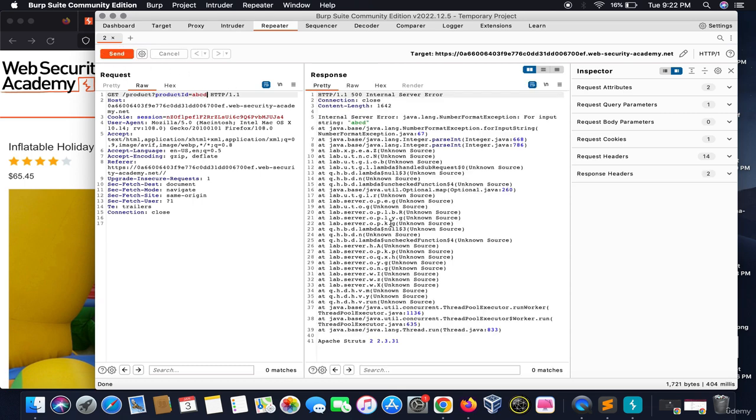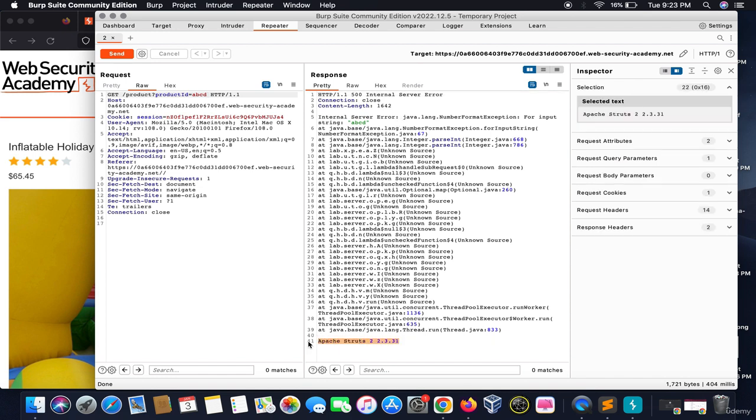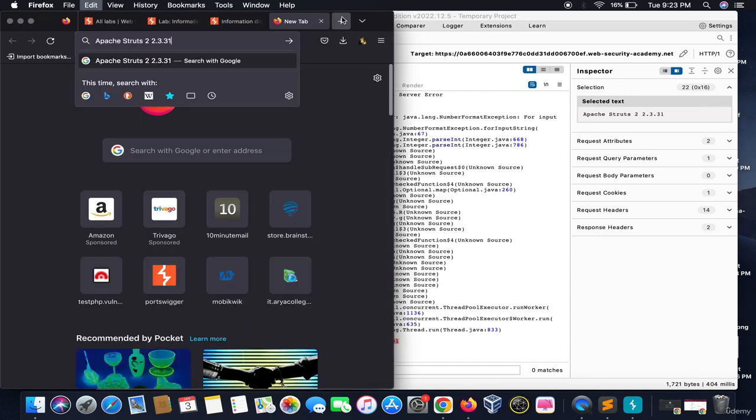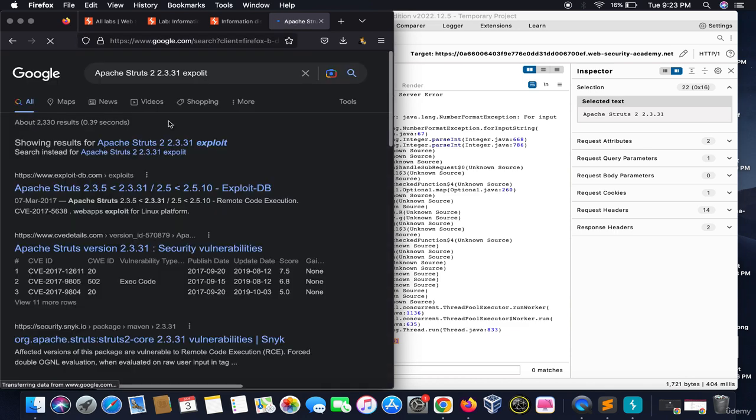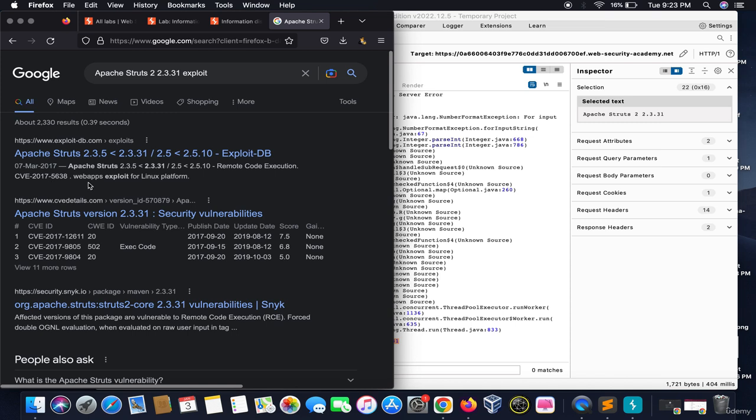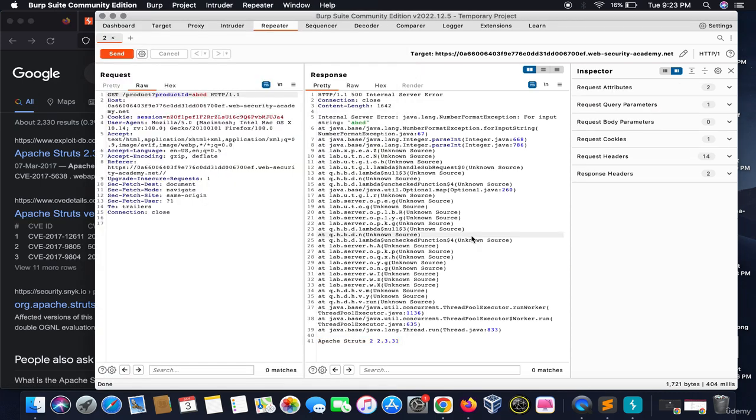When I write ABCD, it gave an internal server error and it shows me Apache Struts 2 2.3 point something version. So it tells me the server version, I could look up the version and the exploit, right? An exploit is already available for this version, so it's very easy for me to exploit it, because it only gave me an error.